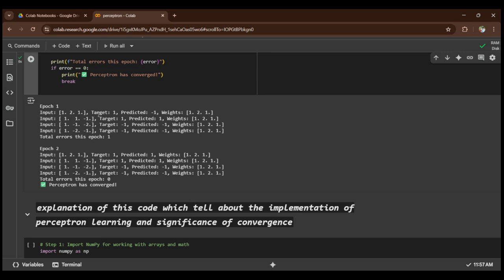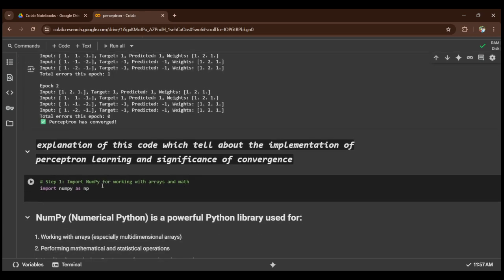Here we have target 1 and our prediction is -1. It means our model is getting it wrong. Here the target is 1 and prediction 1, it means it is correct. Target 1 predicted 1, it is also correct. Target -1 predicted -1, it is also correct. That's why in this matrix we got the first error, so it is showing epoch 1 has an error. Then in the second epoch, the target is 1 and the prediction is 1. The weight is this. In this format our target and prediction are the same, so our weights stop updating, and here we got epoch error 0, and we got the convergence.